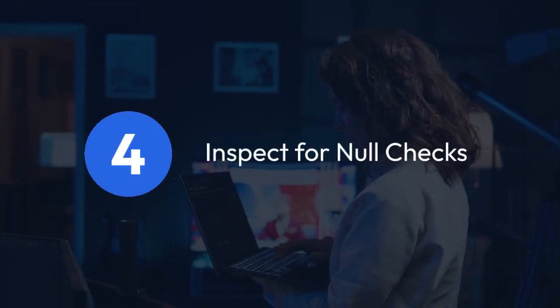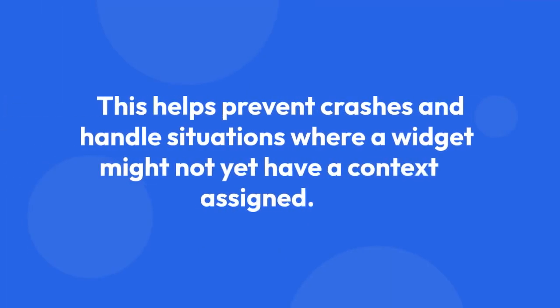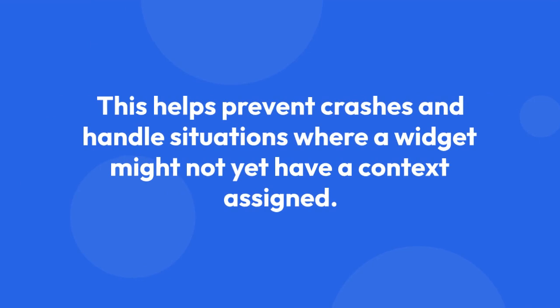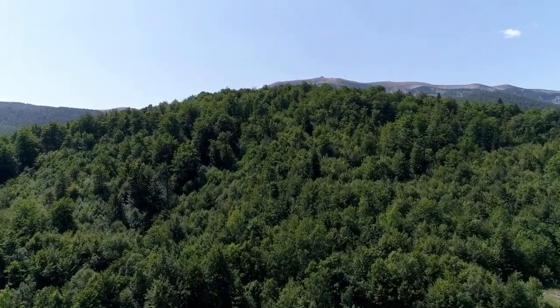4. Inspect for null checks. Add null checks, like if context is null, before accessing build context or any properties that might be null. This helps prevent crashes and handle situations where a widget might not yet have a context assigned. This defensive programming approach can prevent many runtime exceptions.